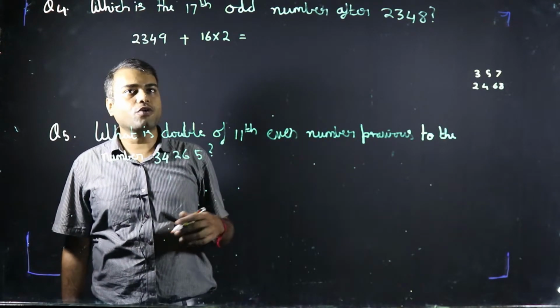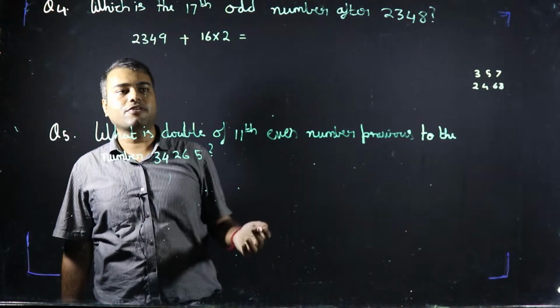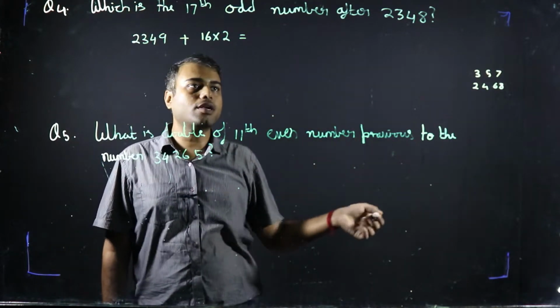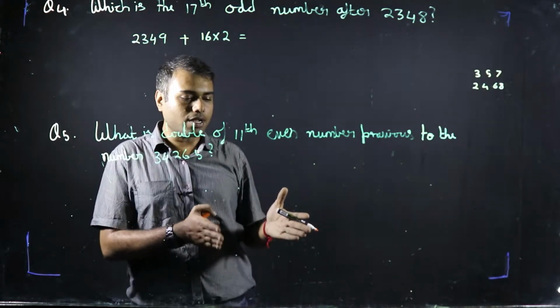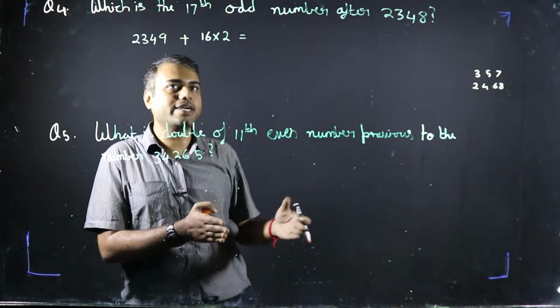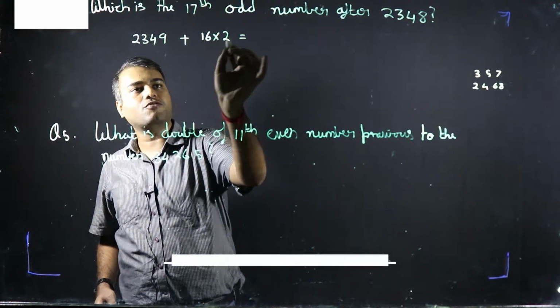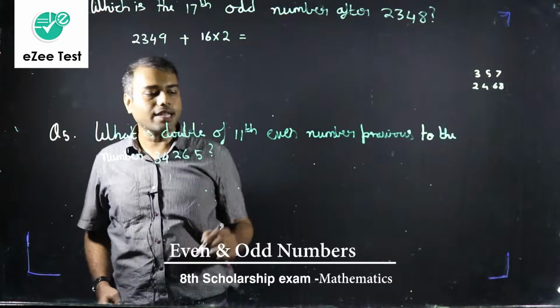So after 2349, it will be 2351, then 2353. After a gap of 2, every odd number will come. So in total, how many gaps of 2 are we creating? To find 16 more odd numbers, we have to add 16 into 2, correct?